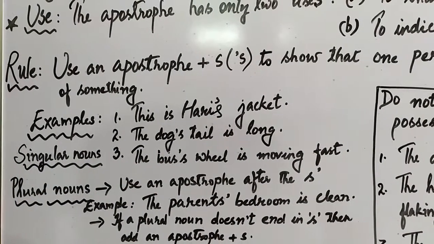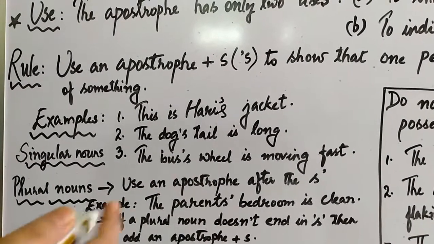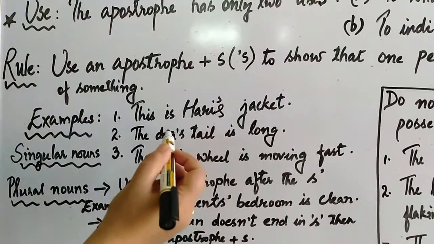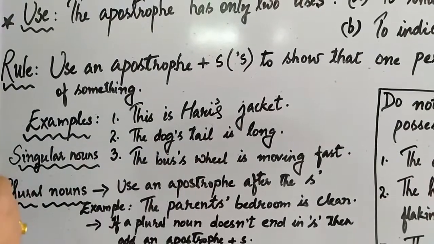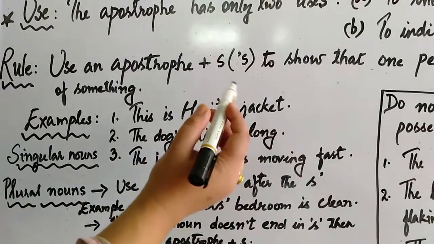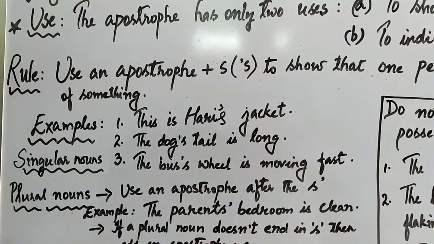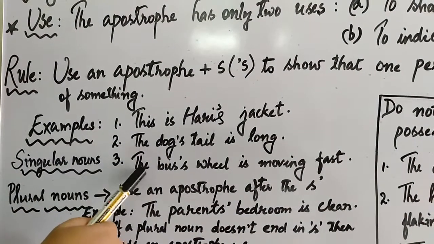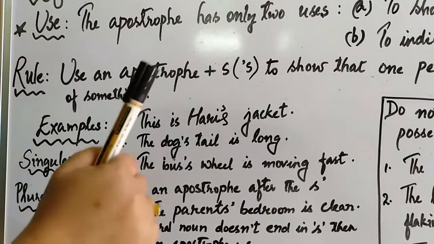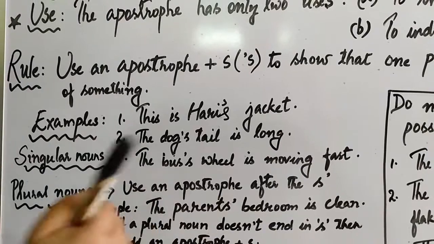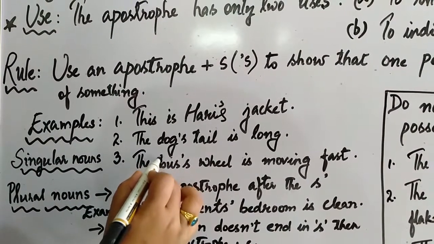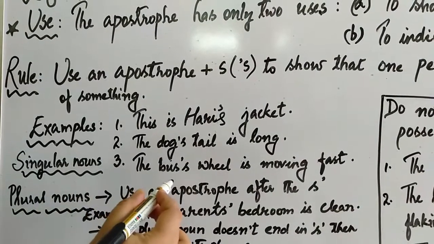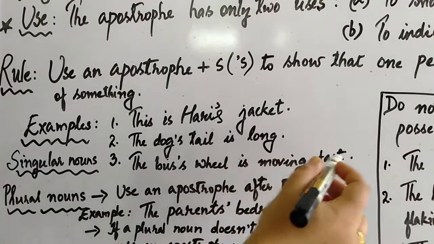So many of you might also have a question like, if the last word of the noun ends with S, what are we supposed to do? Should we also add apostrophe and S? Yes. In terms of singular nouns, if the noun ends with S, for example, here you can see this, the bus, right? The bus's wheel is moving fast.